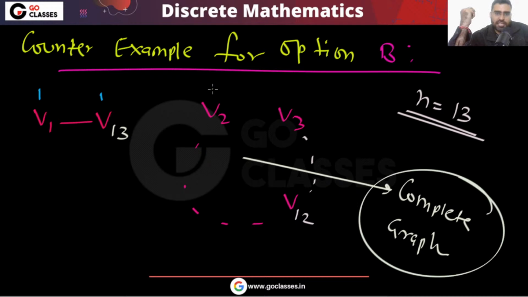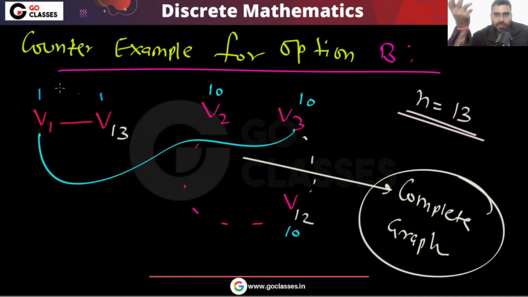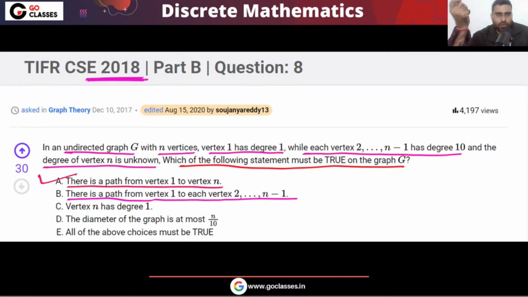So you can notice this is at degree 10, this is at degree 10, everything has degree 10. So all the conditions are satisfied. Do you agree or not? All the conditions are satisfied, but there is no path between these vertices. There is no path between V1 and all these. So this is the counter example for option B. Did you understand the counter example for option B? So option B is wrong.